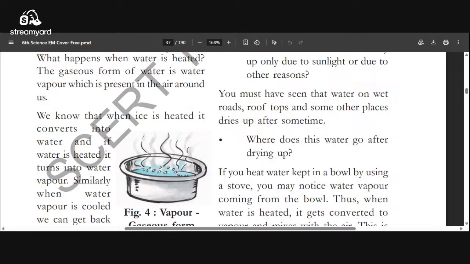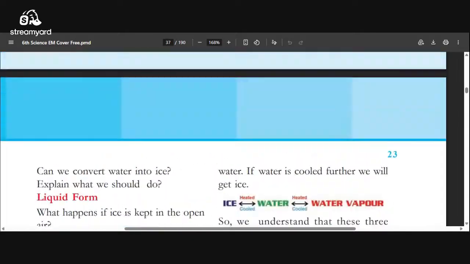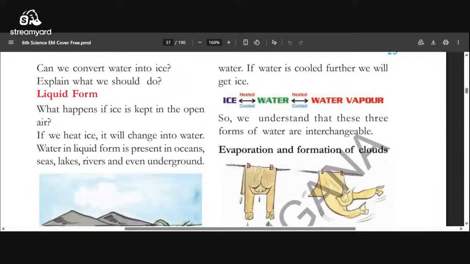We know that when ice is heated, it converts into water. If water is heated, it turns into water vapor. Similarly, when water vapor is cooled, we get back water. If water is cooled further, we will get ice also. Quite the reverse. If we heat ice, it changes into water.